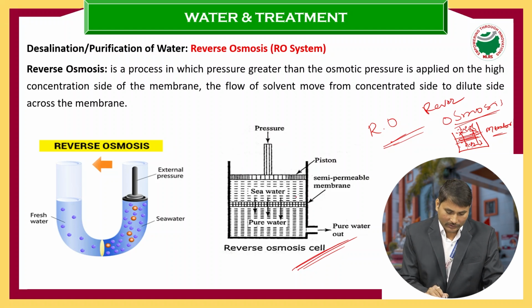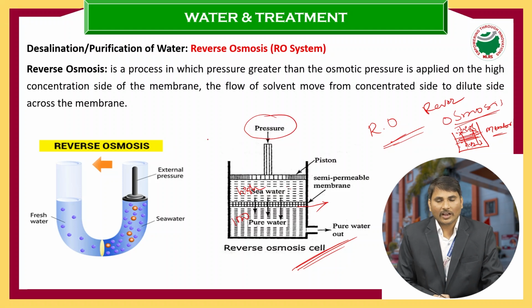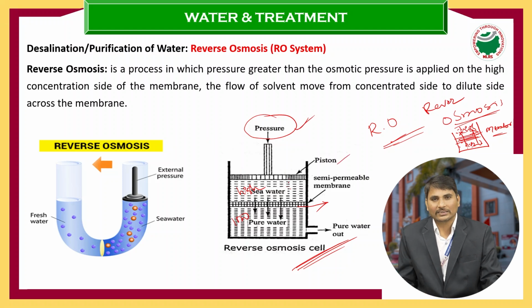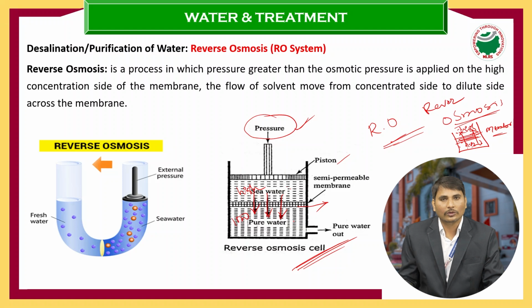Now we will see here also two unequal solutions. It is a high concentration water and a low concentration water. These two are separated by a semi-permeable membrane. And what will happen when we are applying some pressure opposite to the osmotic pressure? When we are applying pressure with the help of a piston on the high concentrated side, like seawater, what will happen? These ions are moving through the membrane from high concentration to low concentration.